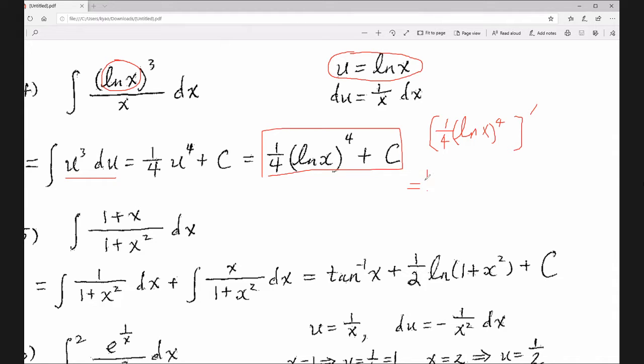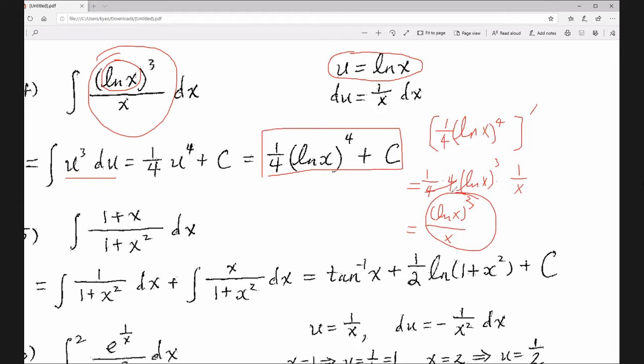So 1/4, right? 1/4 is a scalar. Now the power rule for the outside: 4 comes down, right? And ln(x) to the power 4 minus 1, which is cubed, right? And then you take the derivative of ln(x), which is 1 over x. So the 4 cancels out. So what do you have? The derivative is ln(x) cubed over x. See, same thing, right?